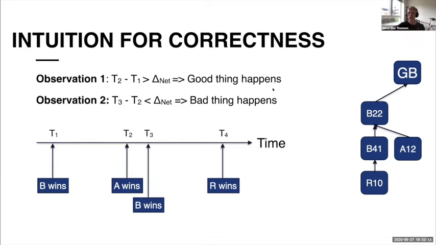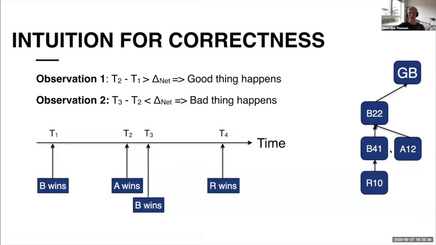The best chain becomes better. This is nice for the protocol. On the other hand, if the blocks do not have time to propagate, such as what happens between the winning events T2 and T3, then there will be a small fork, which results in at least one of the honest blocks being lost, which is a bad thing for the protocol.